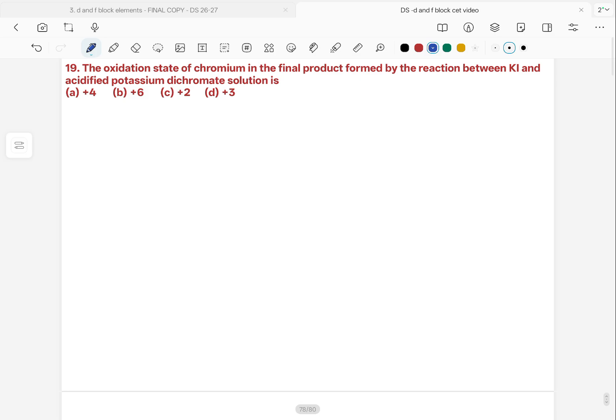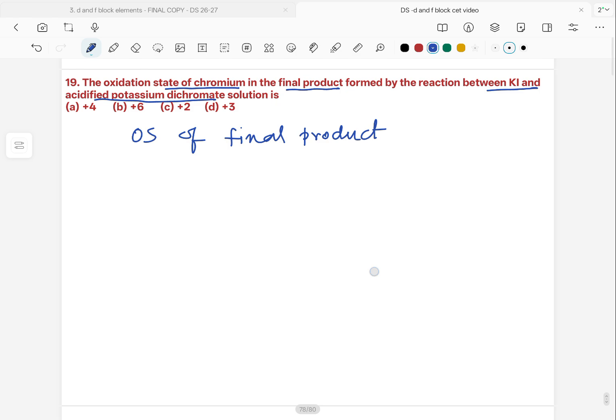The question is this way: the oxidation state of chromium in the final product formed by the reaction between KI and acidified dichromate. So they are talking about the oxidation state in the final product. Now let us work it out.